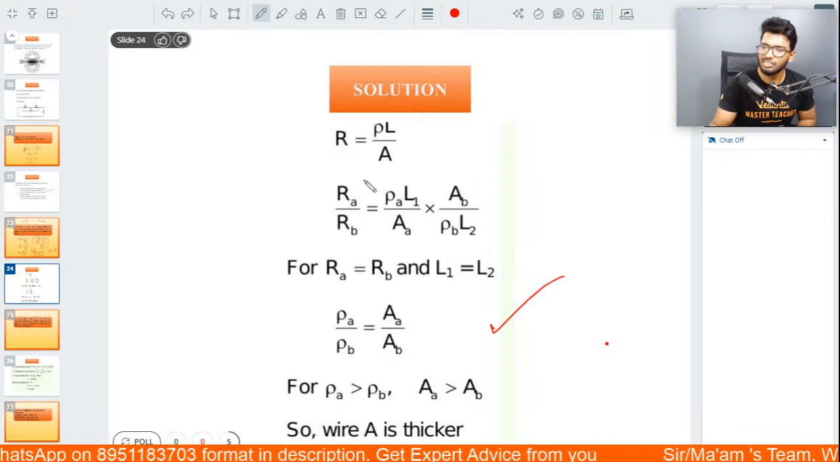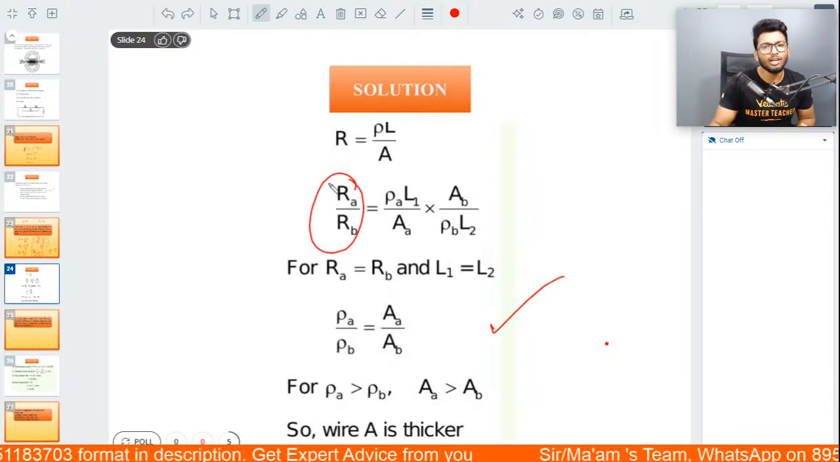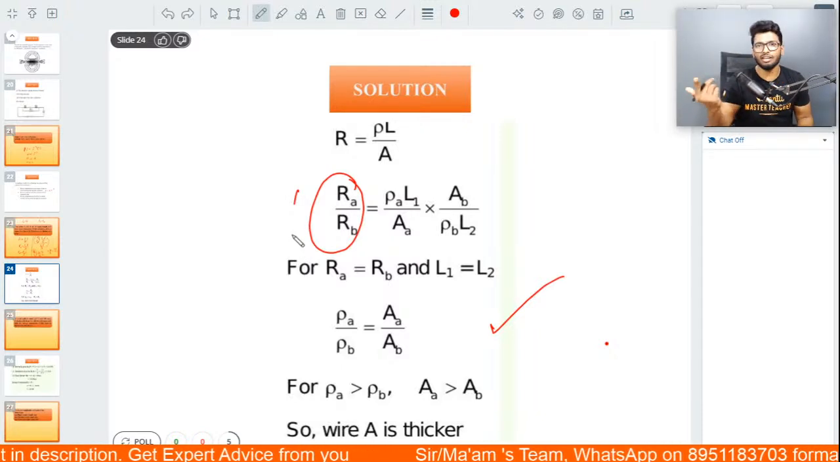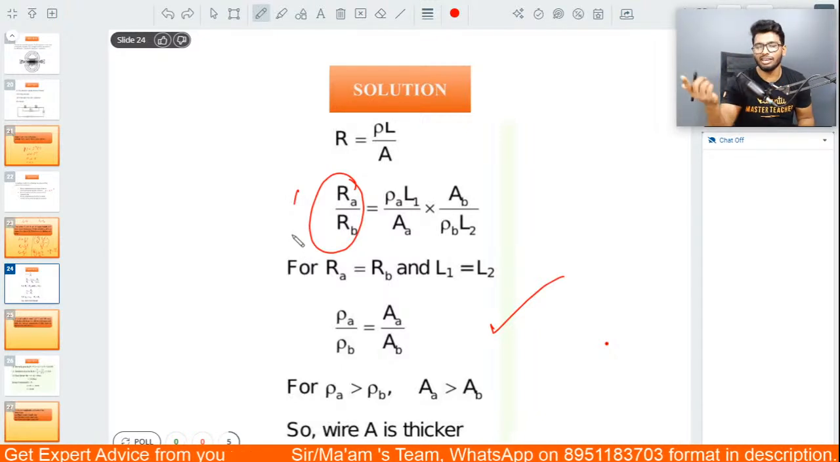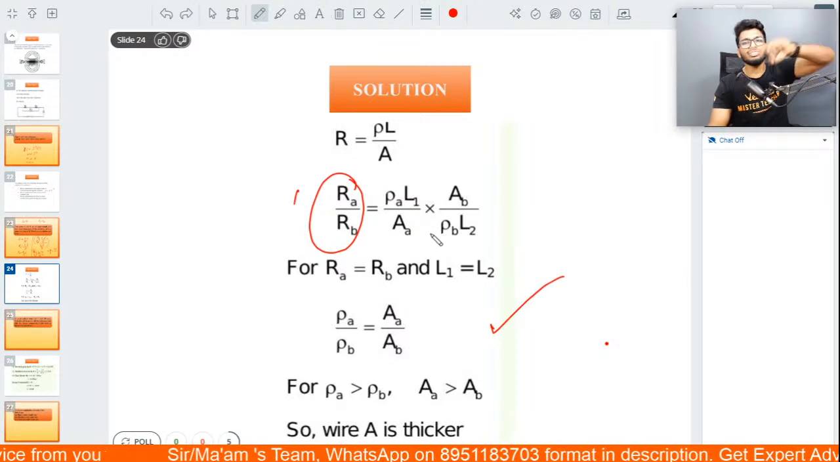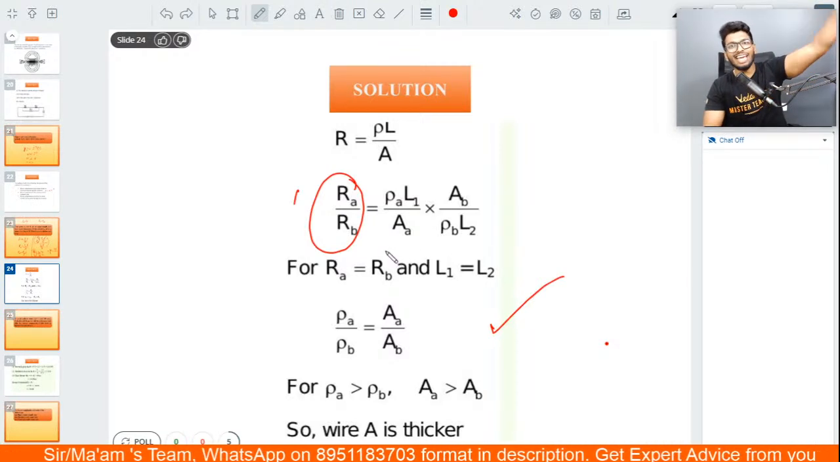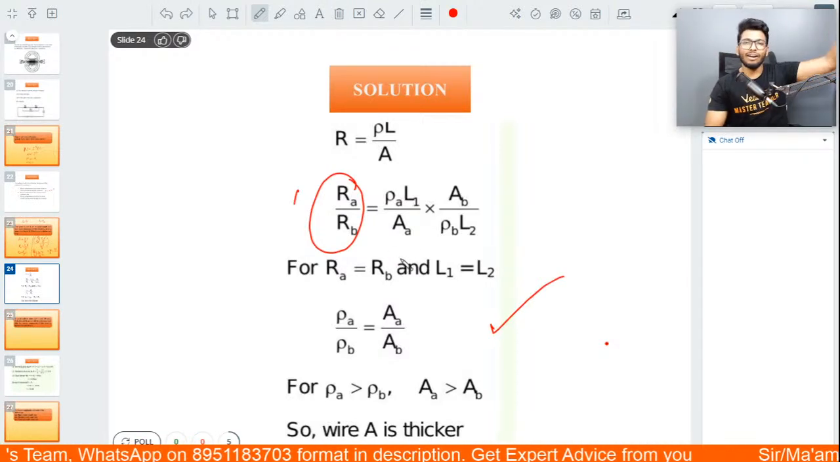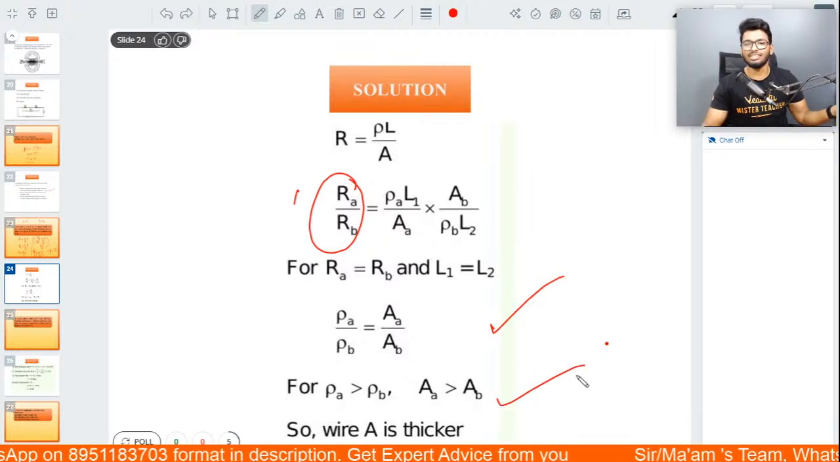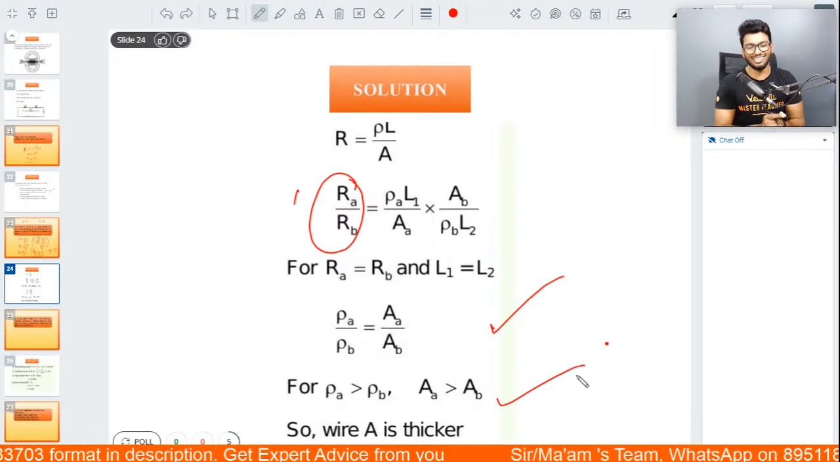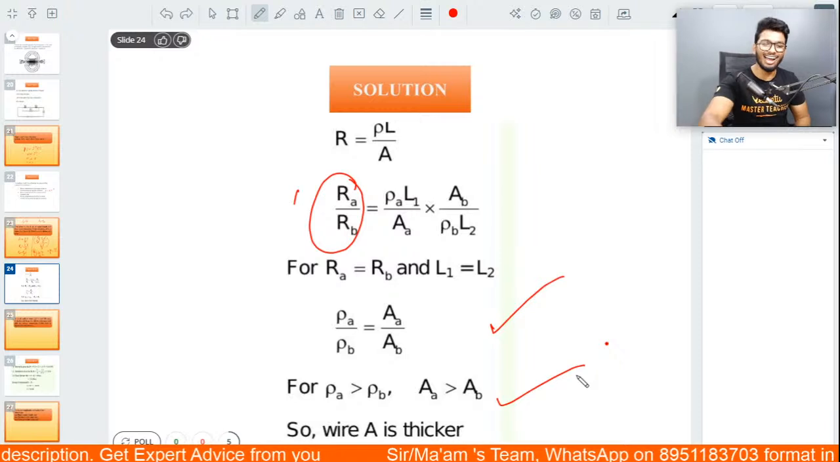So here again, guys, just remember the fact that these two are equal. So I can just take it as 1 because it gets divided. So all you have to do is take rho to the other side, or area to the other side, or resistivity to the other side. But you'll get the answer as A is thicker. All right. So that is the answer. Got it? Clear?